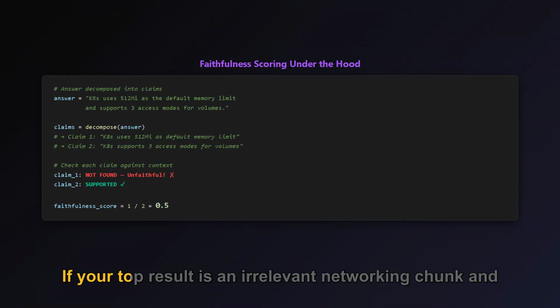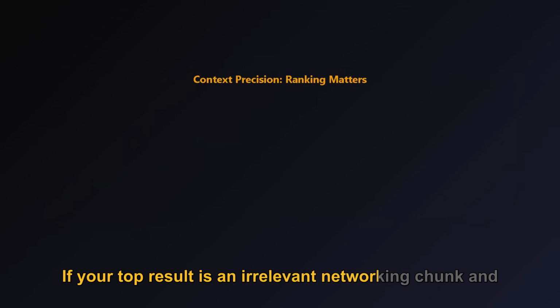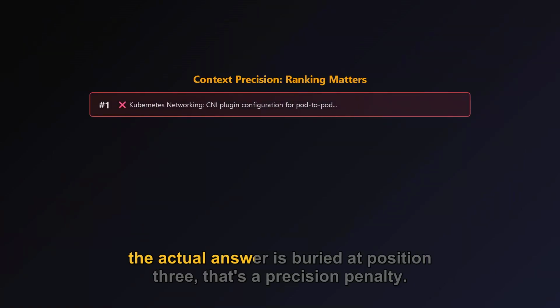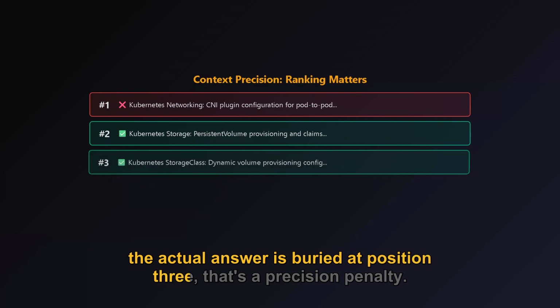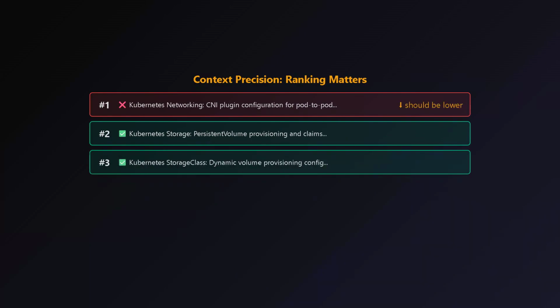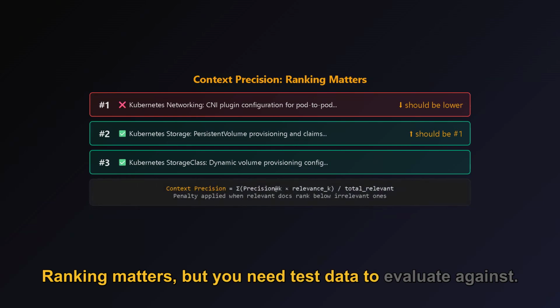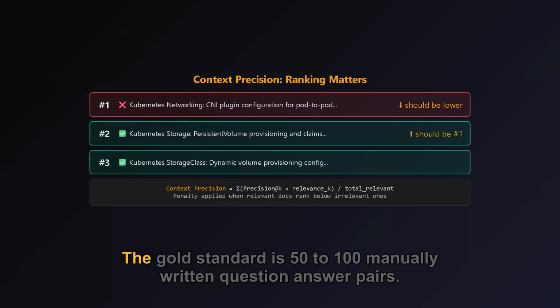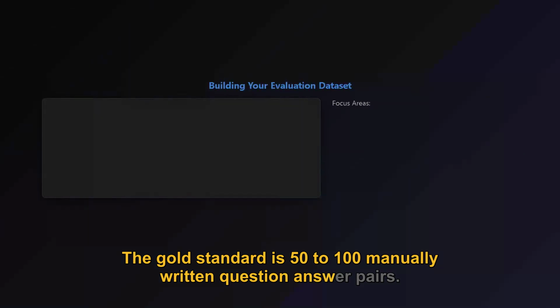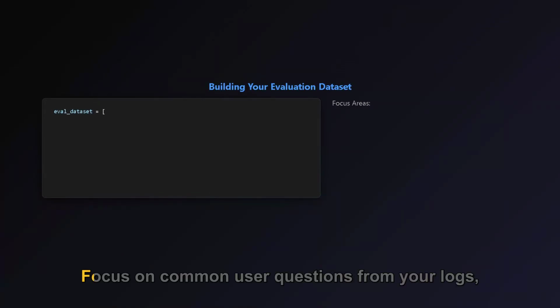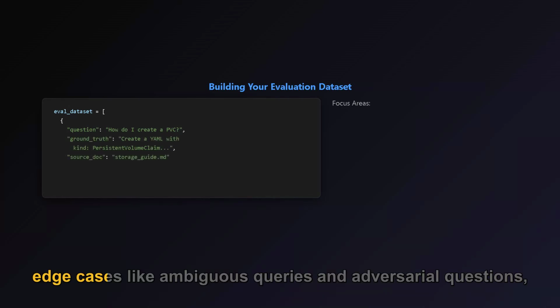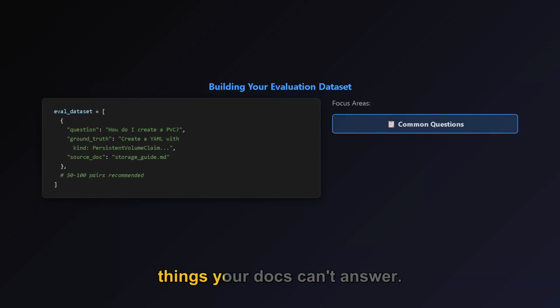If your top result is an irrelevant networking chunk, and the actual answer is buried at position 3, that's a precision penalty. Ranking matters, but you need test data to evaluate against. The gold standard is 50 to 100 manually written question-answer pairs. Focus on common user questions from your logs, edge cases like ambiguous queries and adversarial questions, things your docs can't answer.